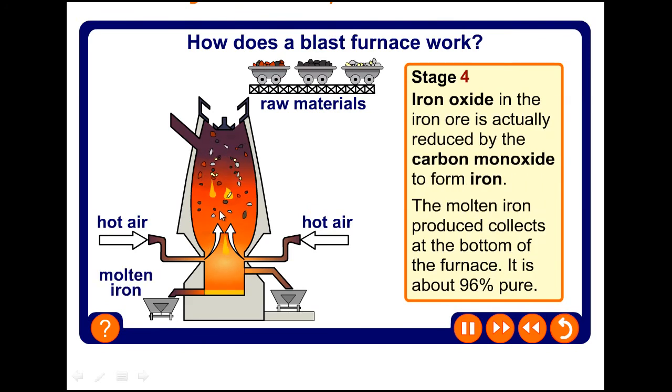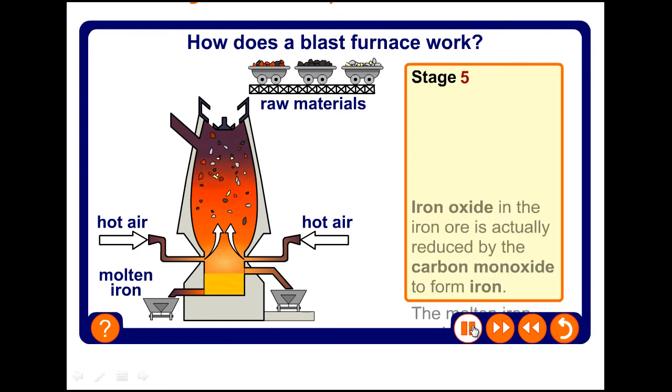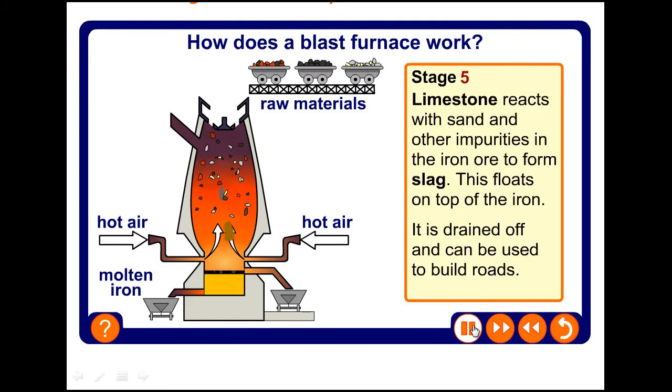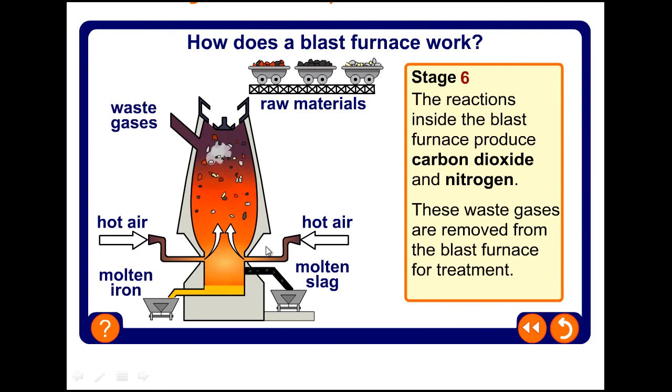Now in the upper zone, see here, the iron is being collected at the bottom here. In the upper zone, iron oxide will be reduced to iron by carbon monoxide. And the slag is collected over the iron here, and it will be collected through this, and molten iron will be collected through this. And what will happen to the carbon dioxide gas? So that will go out through the chimney. So you can see this.